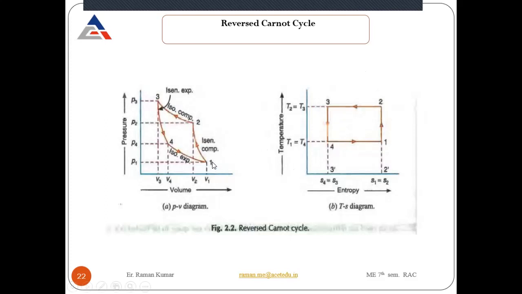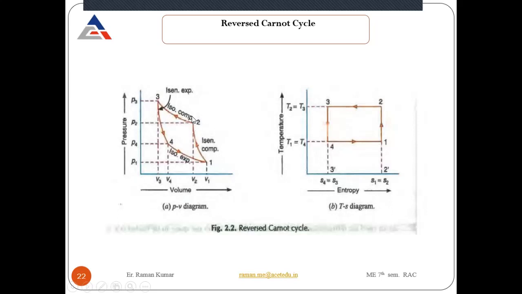During isentropic compression, there is no rejection or taking of heat to or from the surrounding. But during isothermal compression, it will give heat to the surrounding. When your piston moves from bottom dead center to halfway to the top dead center, isentropic compression takes place.